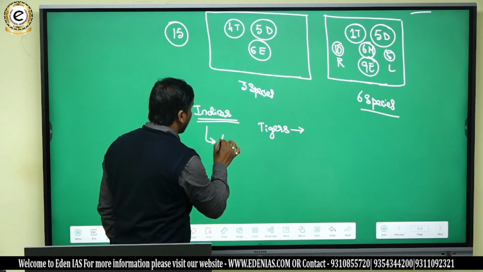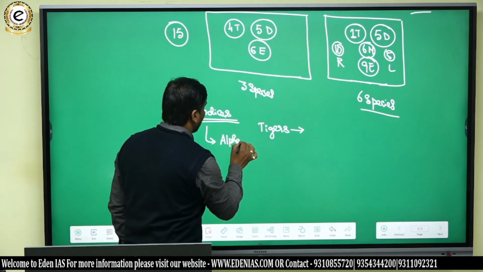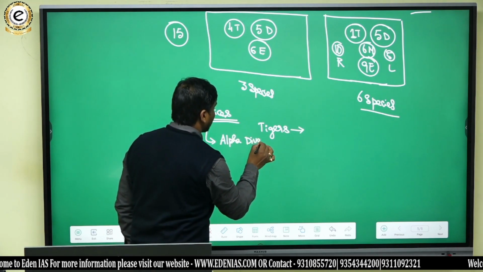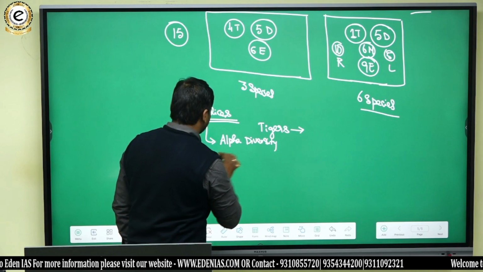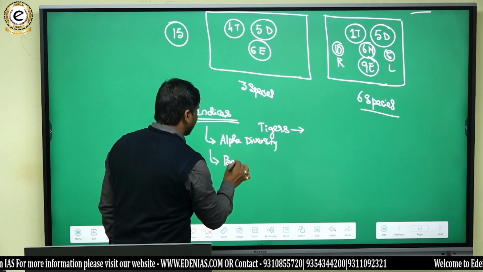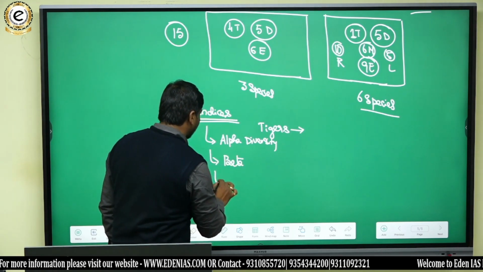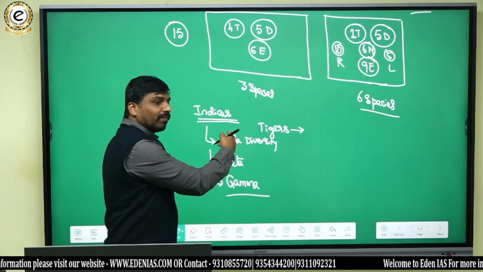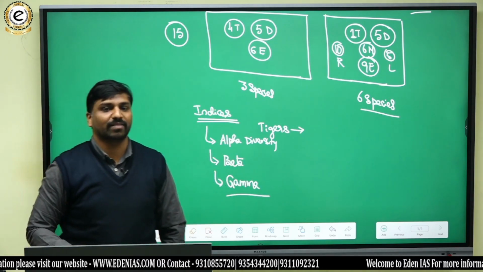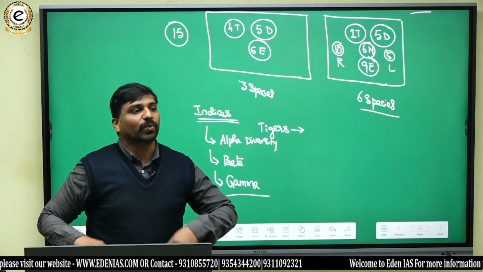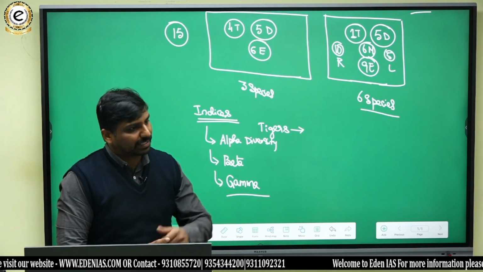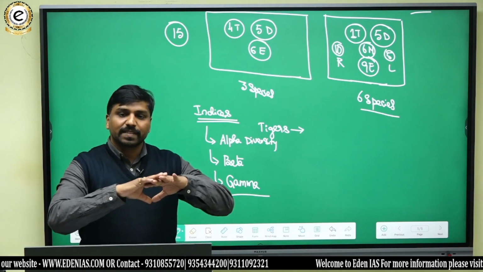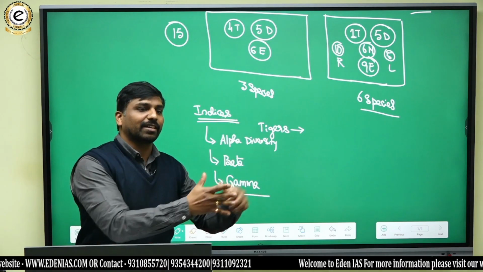One is alpha diversity, the second one is beta diversity, and the third one is gamma diversity. Alpha, beta and gamma. In a simple manner, alpha is the first one. That means diversity of species existing within a particular community.